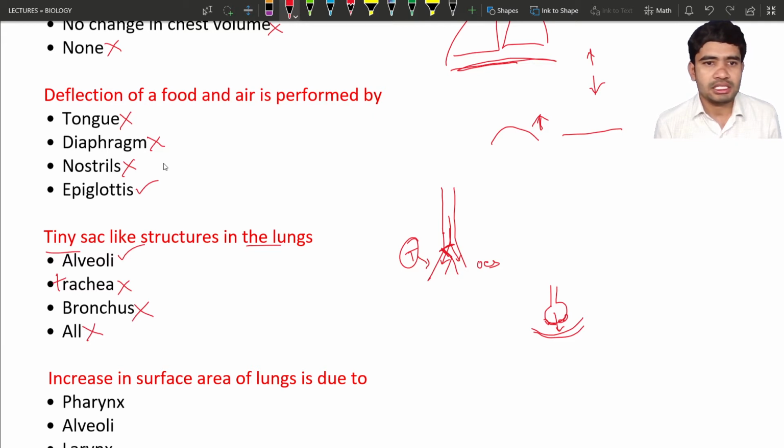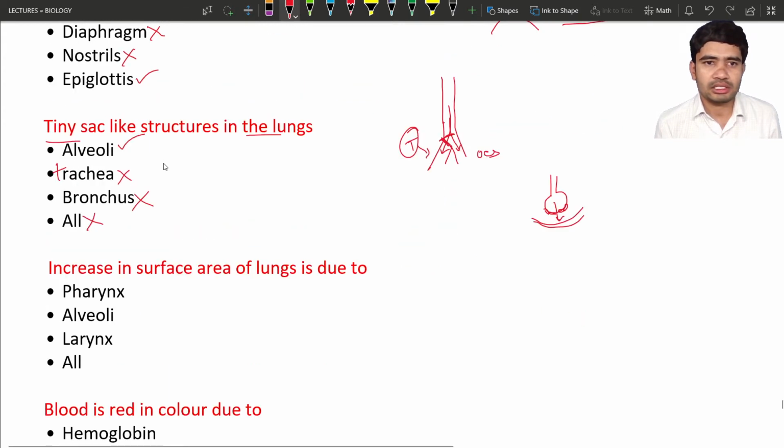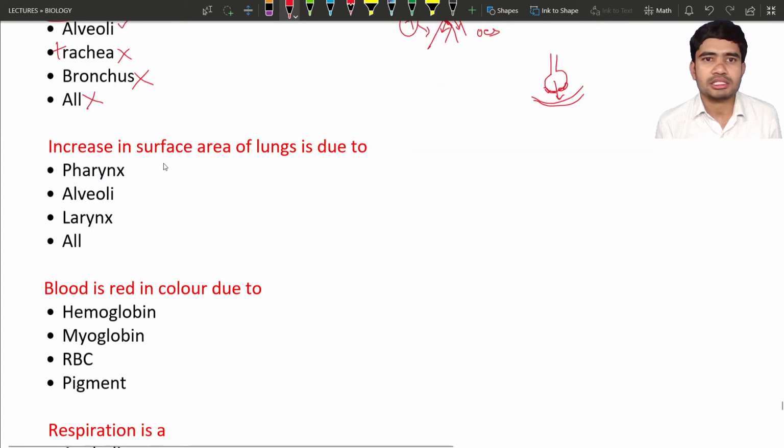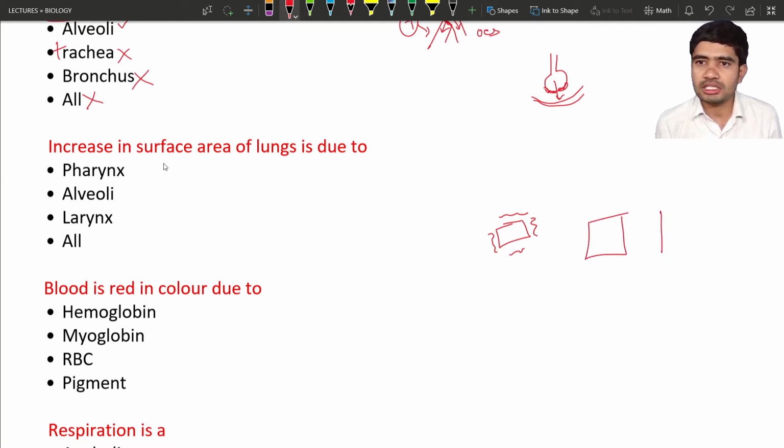Okay, and next is the question related to it, that is nothing but: increase in surface area of the lungs is due to. So first of all we have to discuss what is meant by surface area. So let us consider this is a cube. Okay, the outer structure is nothing but the surface area. So in the question, what they are asking about is the surface area of lungs. So let us consider this is a lung.